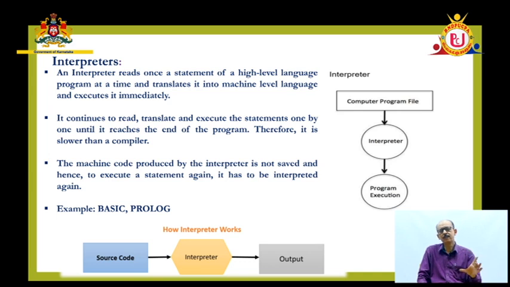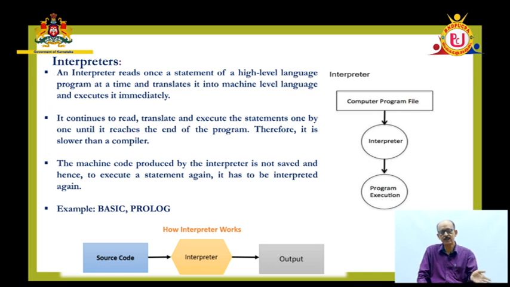There are some advantages of interpreters, some advantages of compilers, some disadvantages of interpreters, and disadvantages of compilers also. Basic is there. Prolog is there. Some languages need interpreters to translate the language from high level to machine level language.